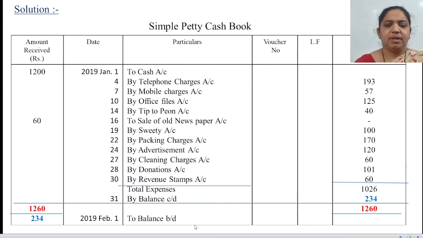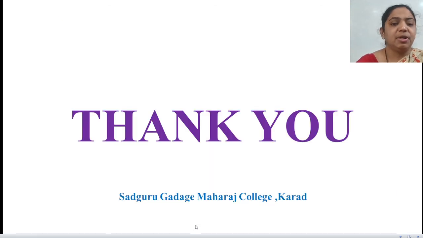Yes or no? In this way, today we have seen the petty cash book meaning. Then two types of petty cash book: the first is simple petty cash, and the next is analytical petty cash. We have also seen the imprest system of petty cash, and the last one, we have seen a problem on simple petty cash book. Enough for today.